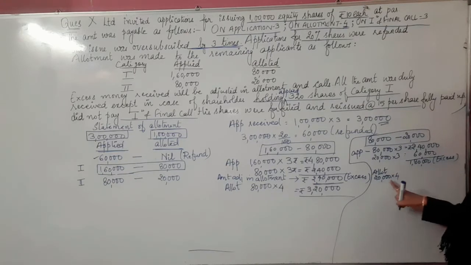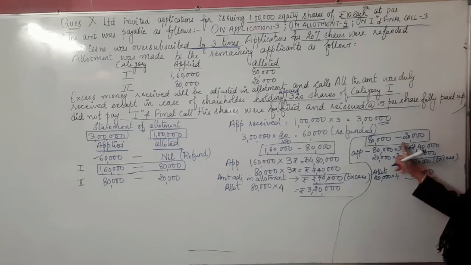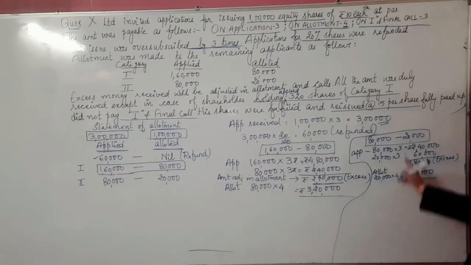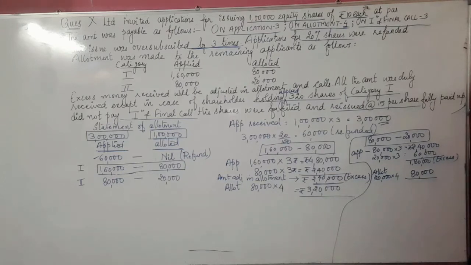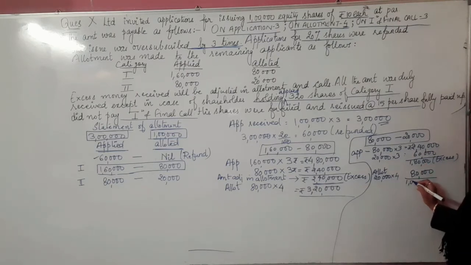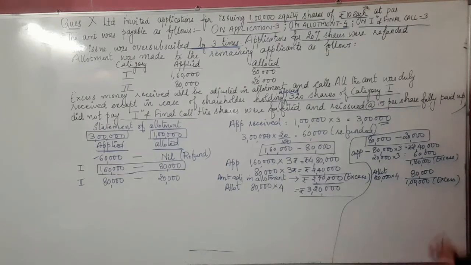So for the allotment, the company needs 80,000, but we do have this particular shareholder's old amount with us. That is how much? 1,80,000 already. So out of that 1,80,000, 80,000 is the requirement of the company right now, or it's the present need. So how much still remaining? You can find it here. Still the excess comes over here is how much? It is 1 lakh.